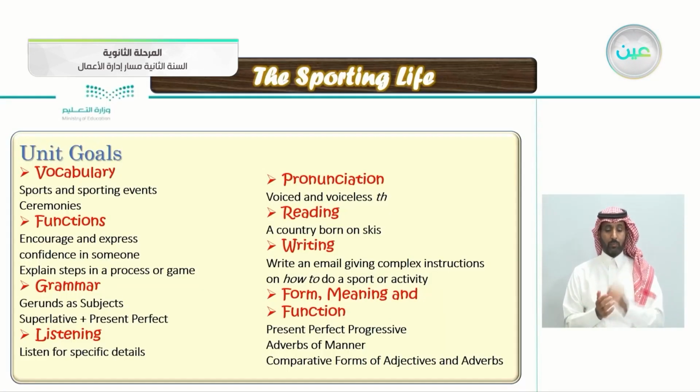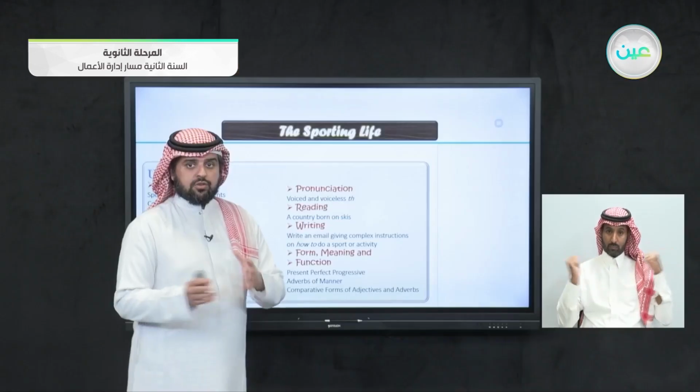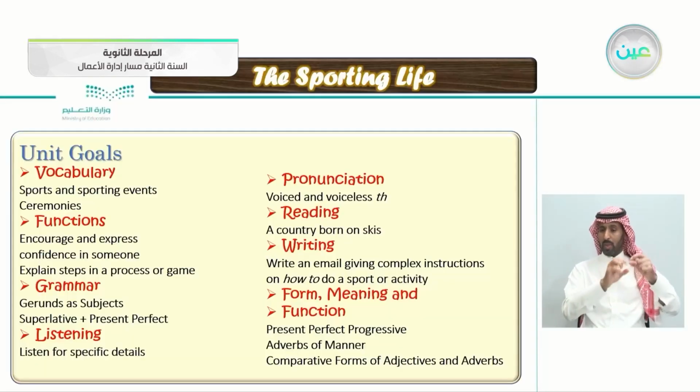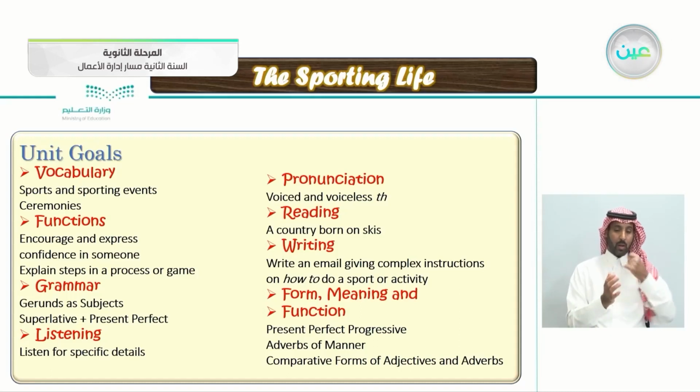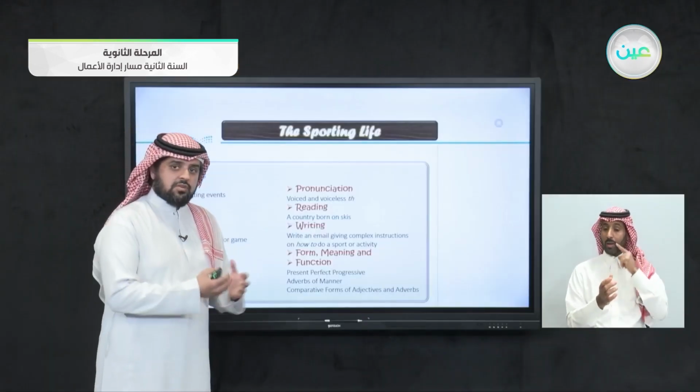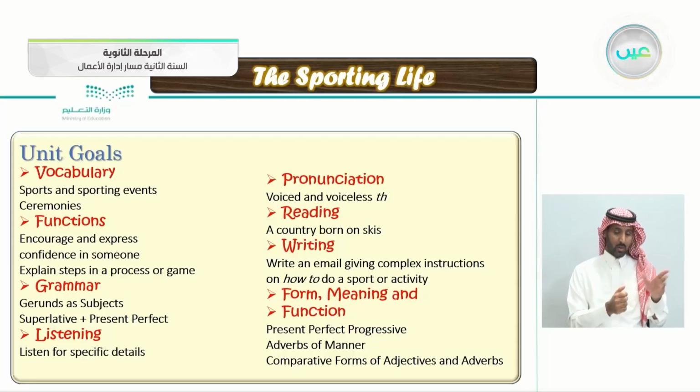So these are the unit goals for this unit: sports and sporting events. So we'll be talking about the sporting events like the Olympics, for example. Ceremonies and the functions we'll be talking about: encourage and express confidence in some, explain steps in a process or game. Grammar: gerunds as subjects. If you remember, we took gerunds as objects. Now we'll be talking about gerund as subject, superlative plus the present perfect,